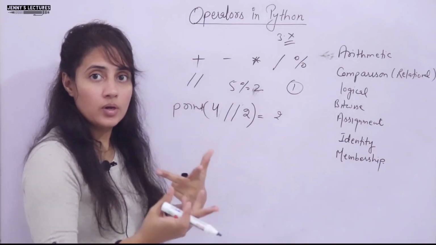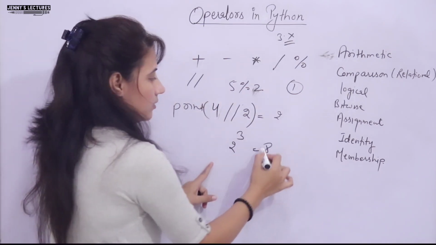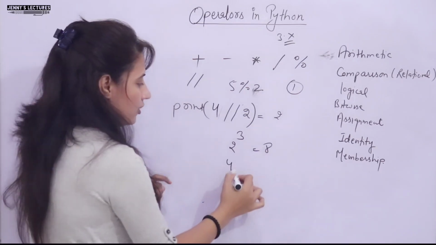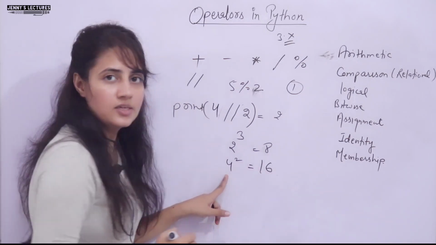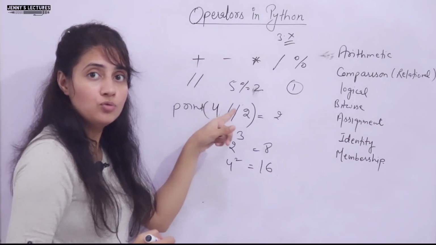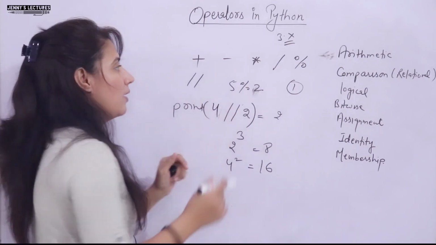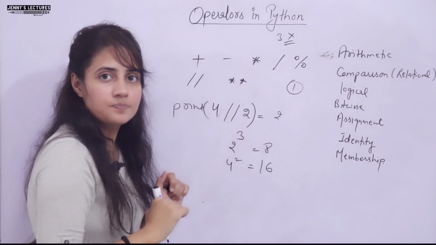Next is power. Power means 2 raised to power 3 is 8. 4 raised to power 2 is 4 into 4, that is 16. Now how can you calculate power using an operator? For power there is an operator, double star.